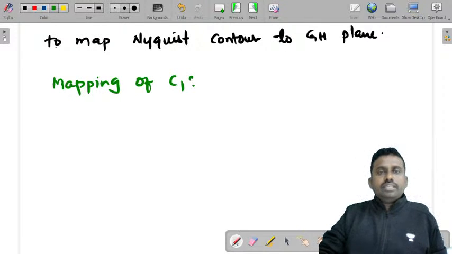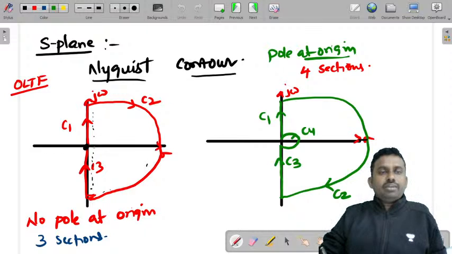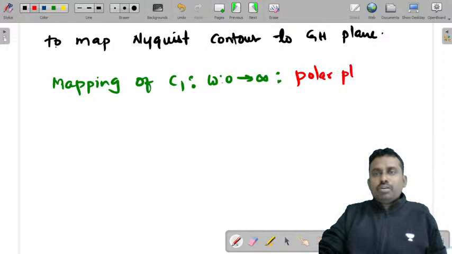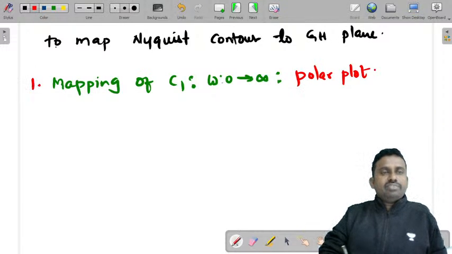C1. C1 is a section from 0 to j infinity on the j omega axis, so it is from j0 to j infinity. That means we are varying omega from 0 to infinity and taking the locus of G(s)H(s). That becomes the polar plot. So if you want to map C1, it is nothing but the polar plot, so you need to draw the polar plot. That is the first case.